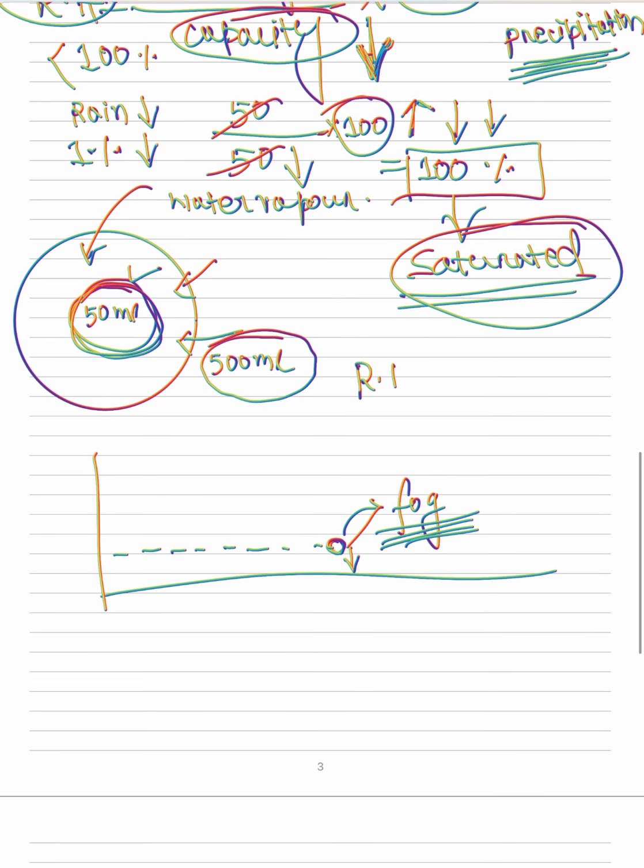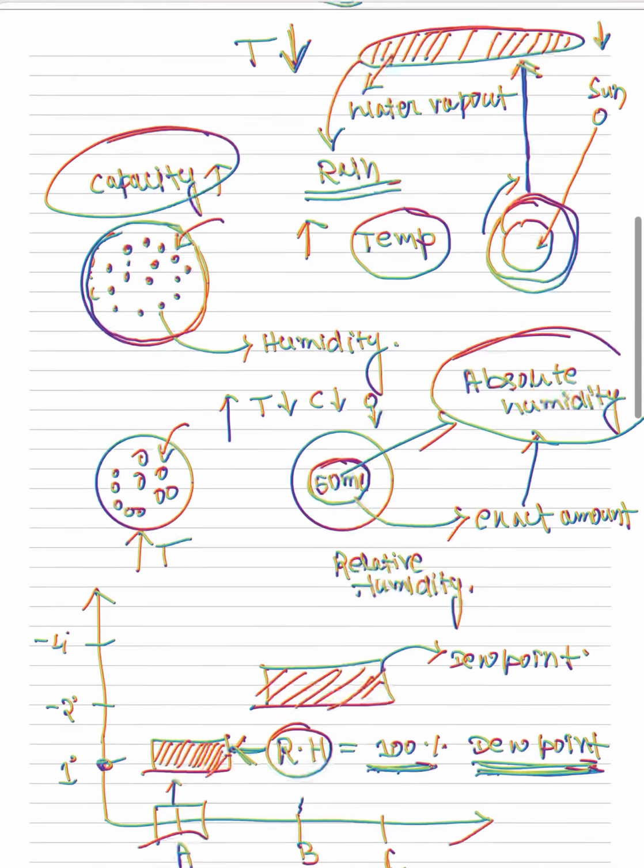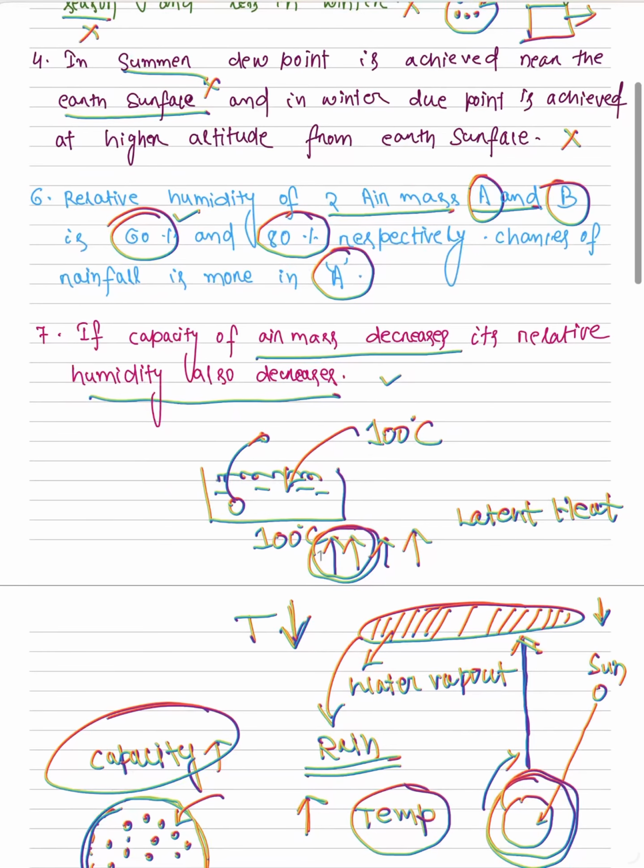Let's consider absolute humidity is 100 and capacity was 20, so our answer was 5. If capacity decreases, absolute humidity remains fixed at 100, and the capacity becomes 5, then the result becomes 20, so relative humidity increases. So this statement is wrong: its relative humidity increases.